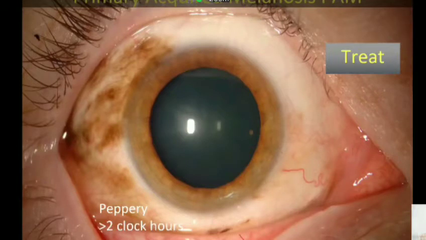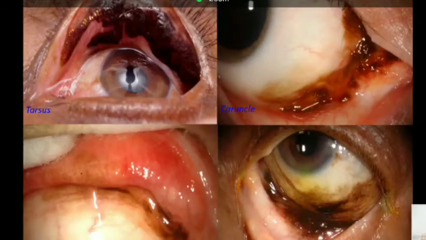Fornical involvement is a higher risk. So more than 2 clock hours, fornical involvement and palpebral conjunctival involvement all have higher risk. So when you talk about PAM, don't just talk about its involvement in the bulbar conjunctiva. You have to flip the lid and look for palpebral conjunctival involvement.